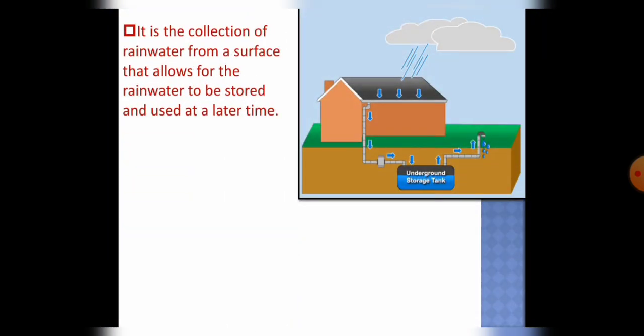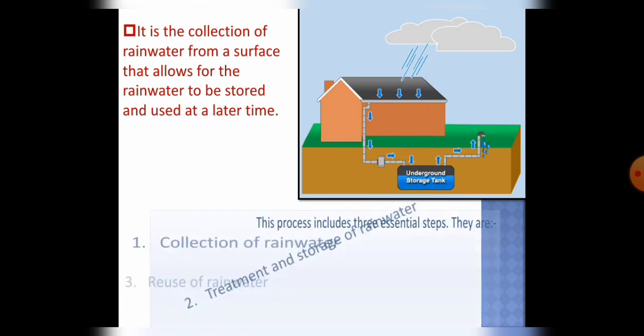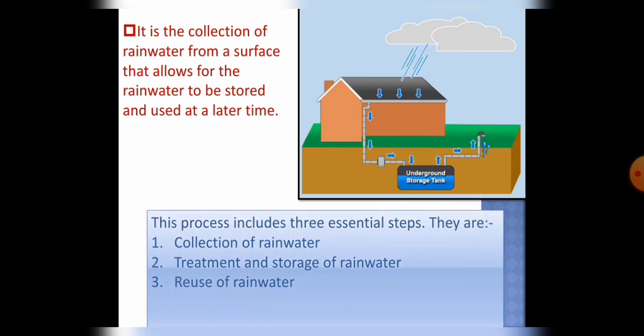Next is, it is the collection of rainwater from a surface that allows the rainwater to be stored and used at a later time. And later we can use the water for many purposes at our home. So overall, this process includes three essential steps. Step 1, collection of rainwater. Step 2, treatment and storage of rainwater. Step 3, reuse of rainwater.